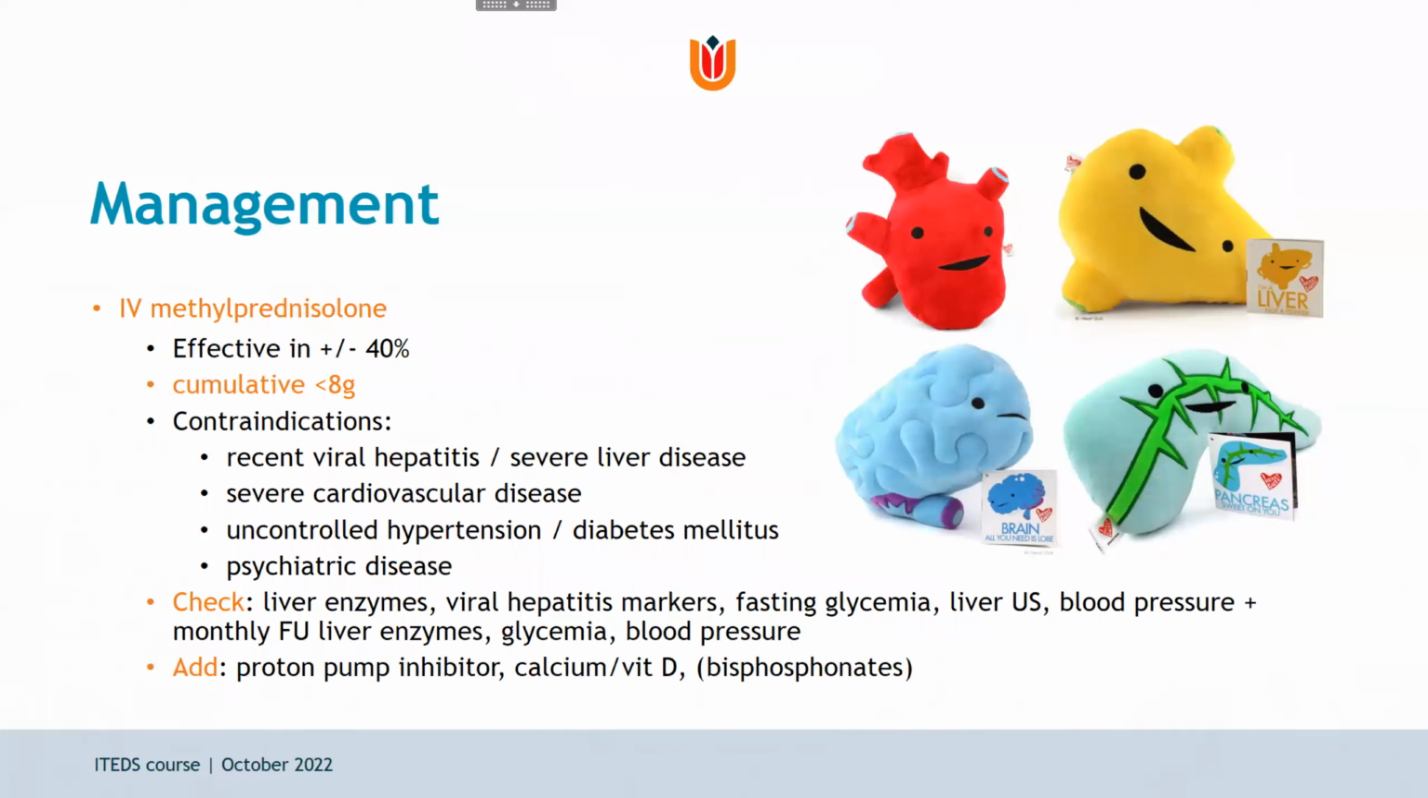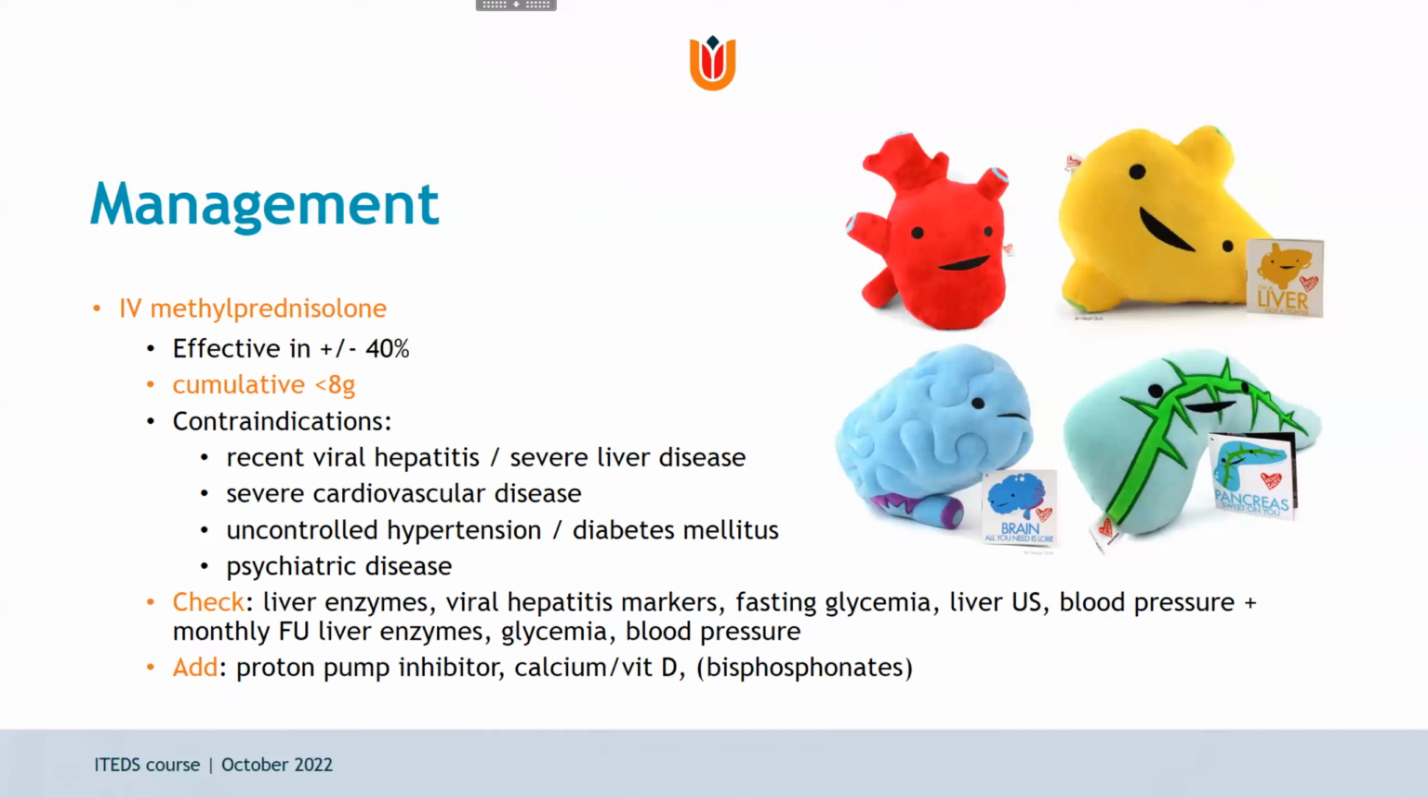We should avoid going over a cumulative dose of 8 grams for a patient. And we should definitely check for recent viral hepatitis or severe liver disease, severe cardiovascular disease, uncontrolled hypertension or diabetes, and psychiatric disease, because these things can definitely be deteriorated by the IV steroids. So before we start, we should check the liver enzymes, viral hepatitis markers, fasting glycemia, a liver ultrasound, and check the blood pressure. And we should follow up the liver enzymes, glycemia, and blood pressure monthly.